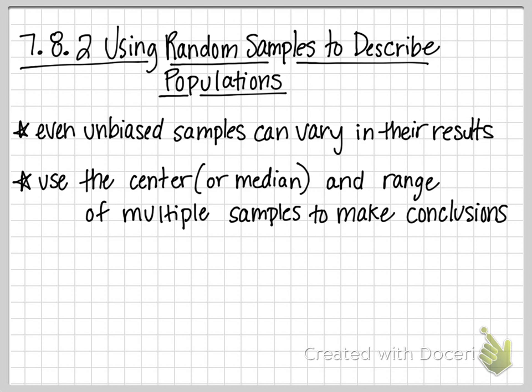So we're going to use measures of center. So the median, they'll call it the center of the data, and the range of the data. And I think they call this variation of the data. We'll see it on the next slide. So if you see center, you find the median. And if you see range or variation, you find how much the highest and the lowest values differ from one another. So if we have multiple samples, we can use those measurements in order to make some better conclusions about our data.